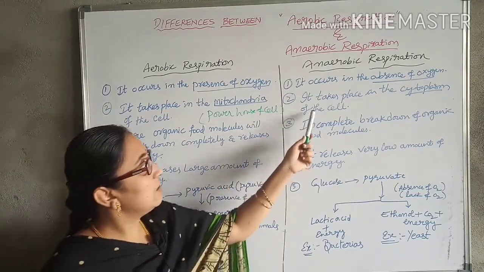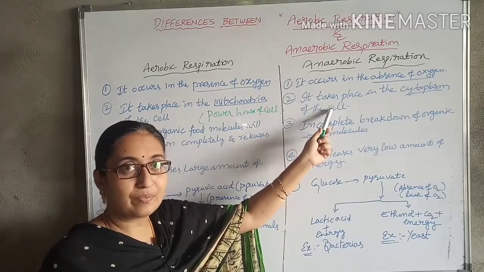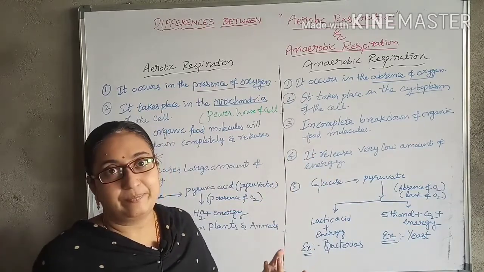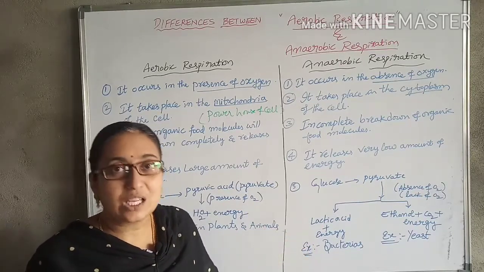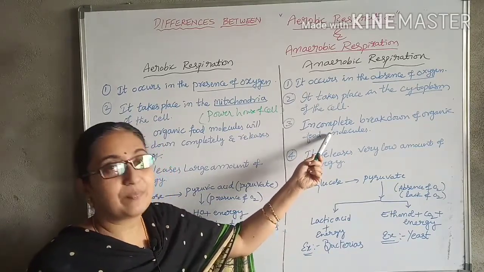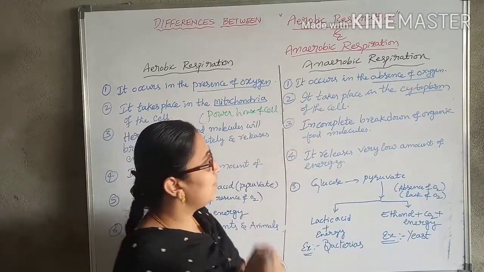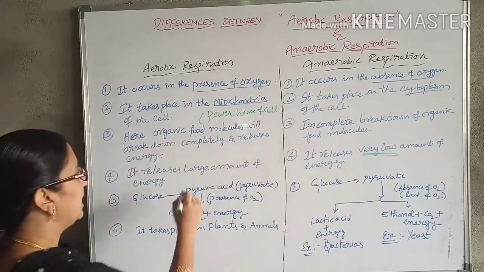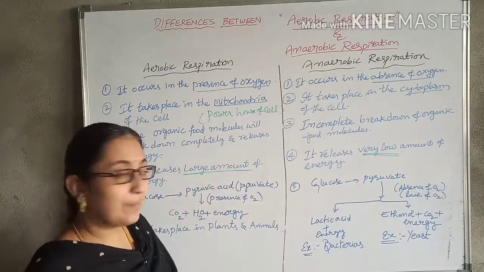Whereas anaerobic respiration takes place in the cytoplasm of the cell, and it is incomplete. The energy liberated is incomplete, as well as the food broken down. In anaerobic respiration the released energy is very low, whereas in aerobic respiration the amount of energy released is very large.